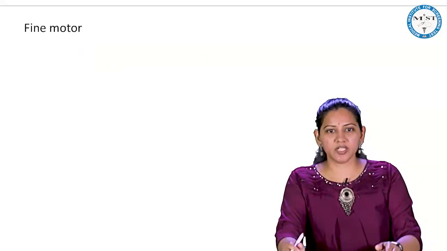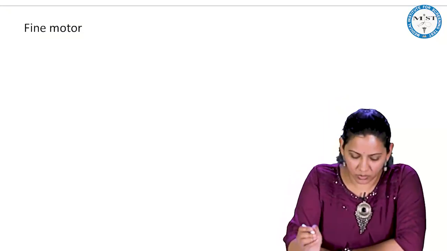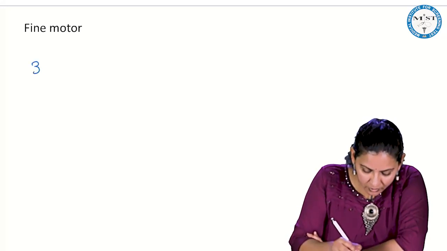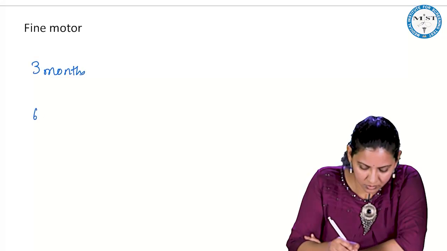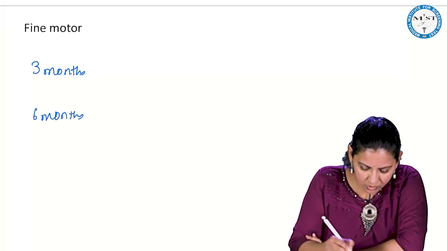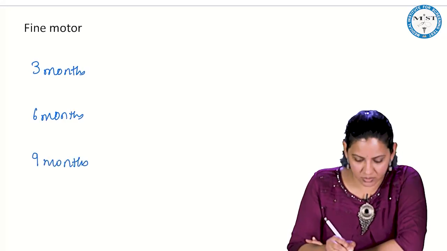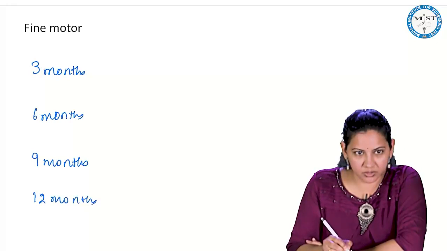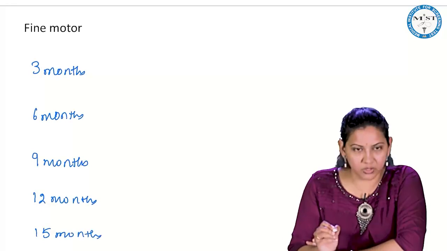Now coming to the next domain, that is the fine motor. So fine motor, what happens? Again, you make a multiple of 3 months, 6 months, 9 months, 12 months, 15 months.